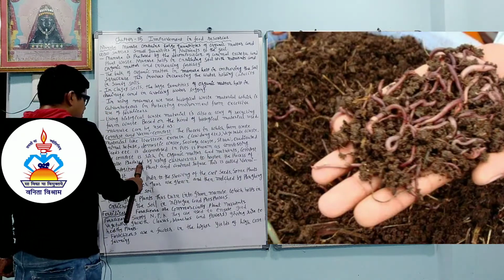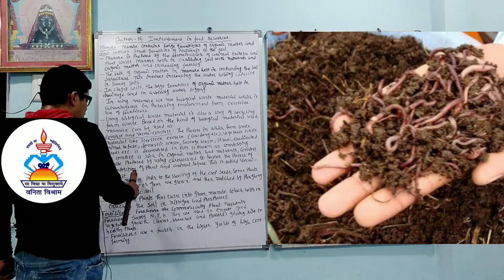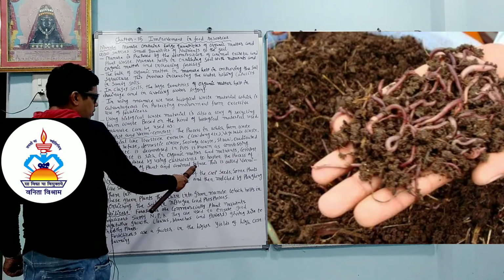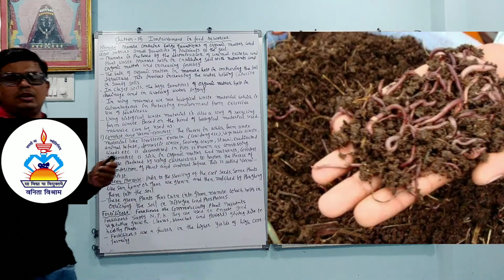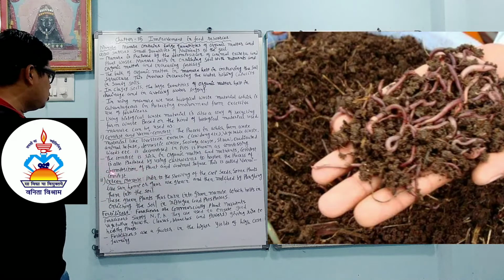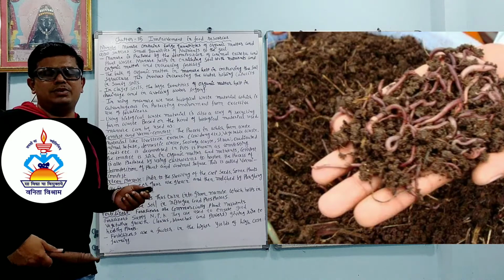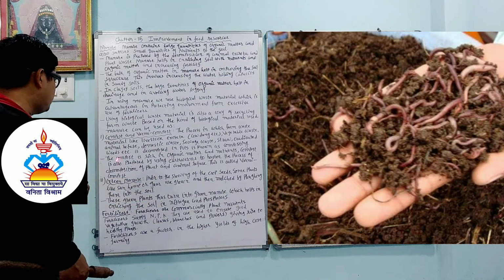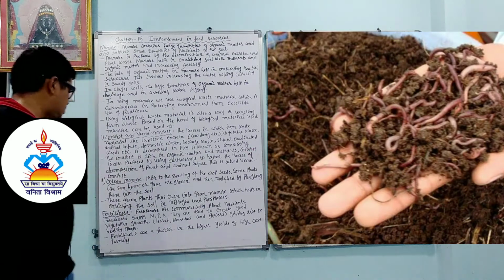Compost prepared by using earthworms to hasten the process of decomposition of plant and animal refuse is called vermicompost. In that we add earthworms, and because of that the decomposition of plant and animal waste, like excreta, leaves, cow dung, takes place fast. The decomposition reaction becomes fast, and this is called vermicompost.